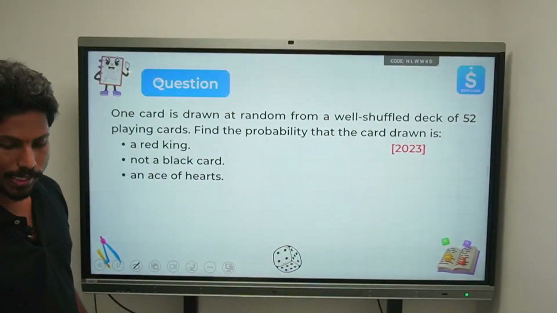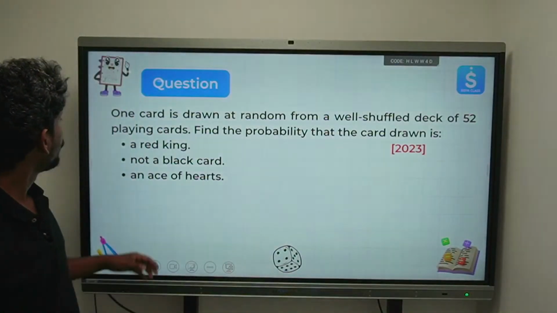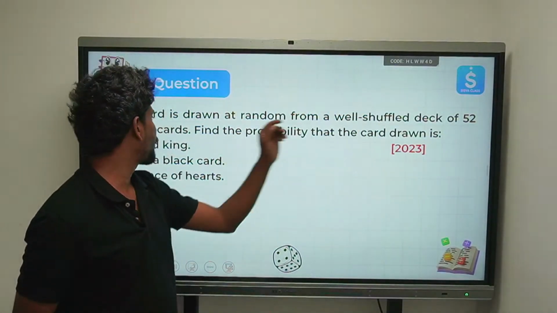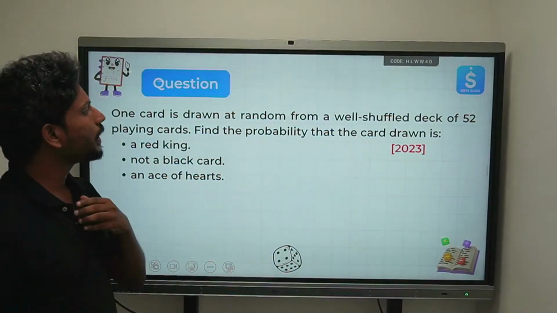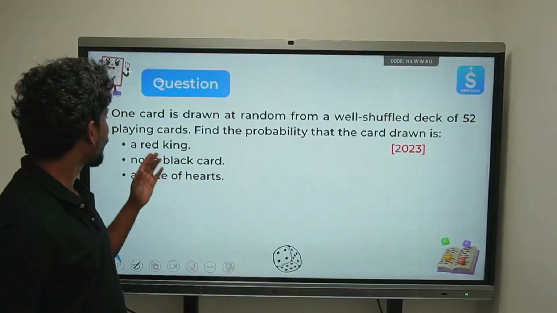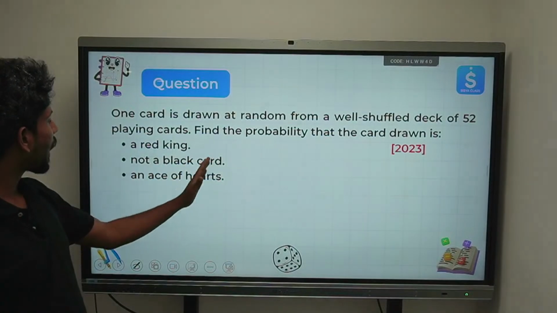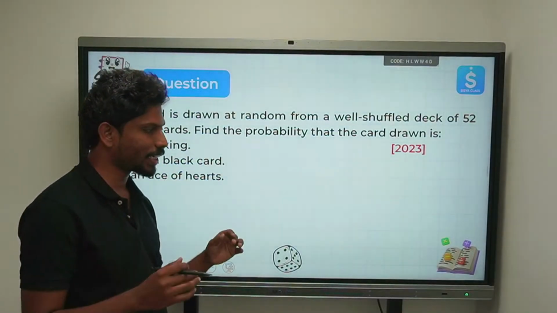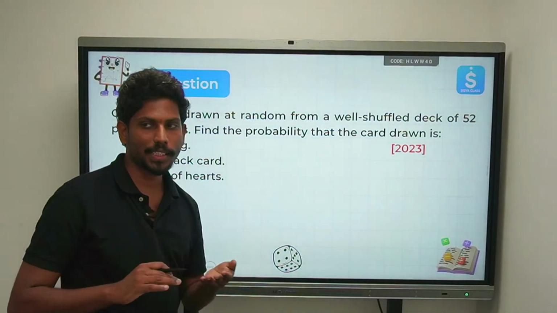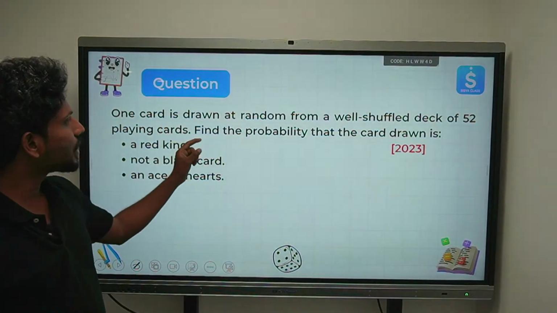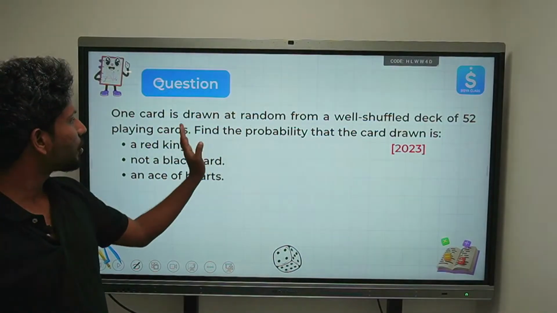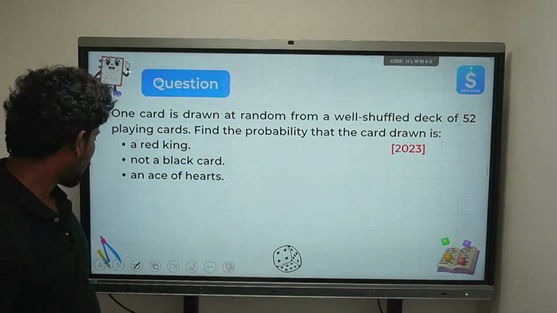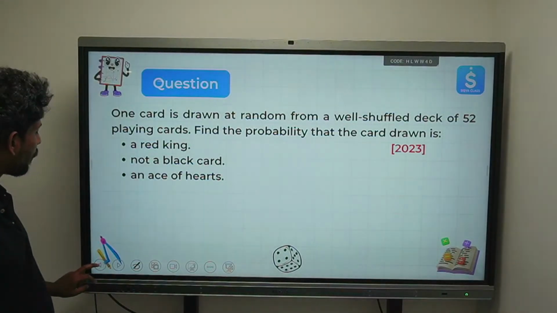Okay, now let's see. One card is drawn at random from a well shuffled deck of 52 cards. Find the probability that the card is a red king, not a black card, and the ace of hearts. Okay, now let's try to completely dismantle the statements one by one. First you see how many cards do we have? Totally 52 cards. Okay, now a red king. So let's go back to the problem. Let's see how many kings are there.